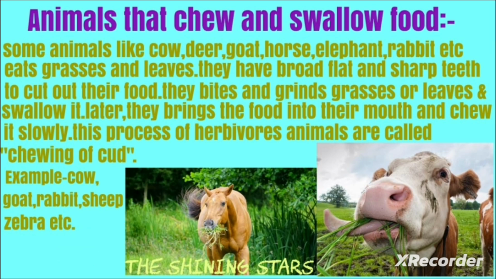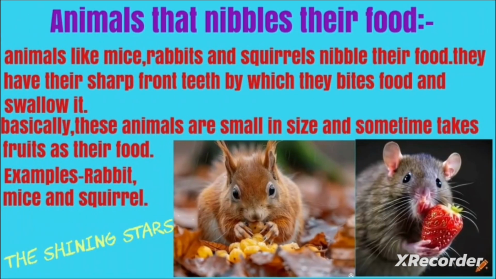Now number 2 is animals that nibble food. Animals like mice and rabbits nibble their food. They have sharp front teeth by which they bite their food and swallow it. These animals are small in size and take some fruits, cereals, and grains, which is very easy for them to nibble and have as food.